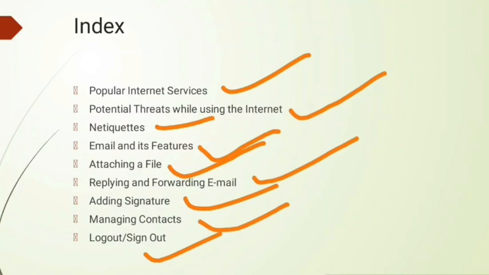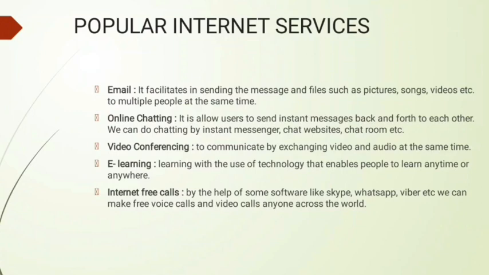So let's start. In this chapter, first of all, we are going to learn the popular internet services. We know that the full form of internet is international network, and with the help of the internet we are connecting the whole world. The first popular internet service is email.